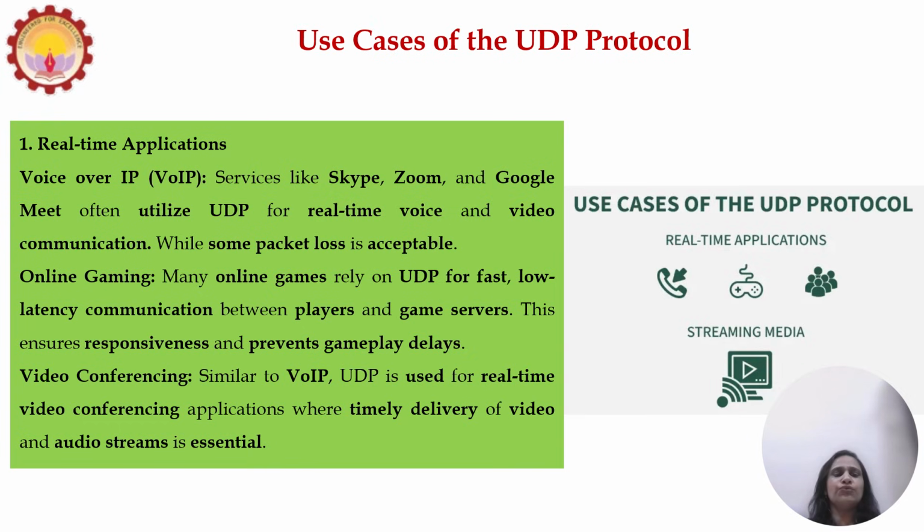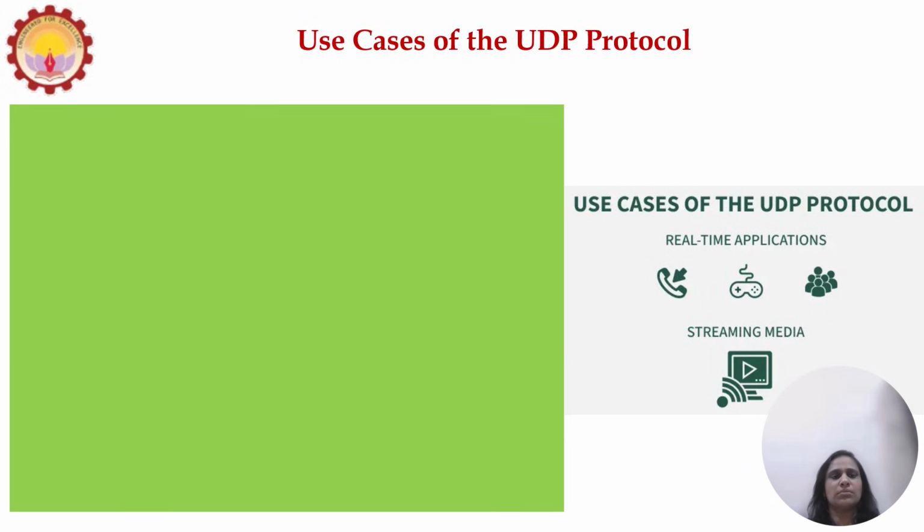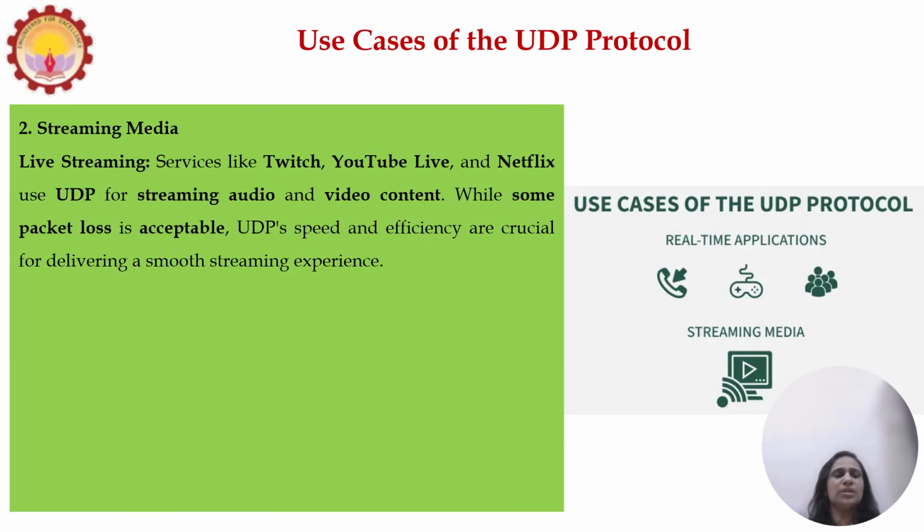Then the next use case is video conferencing, similar to voice over IP. UDP is used for real-time video conferencing applications where timely delivery of video and audio is essential, but accuracy is a lower priority. Then streaming media. Live streaming services like Twitch, YouTube Live and Netflix use UDP for streaming audio and video content. While some packet loss is acceptable, UDP's speed and efficiency are crucial for delivering a smooth streaming experience.